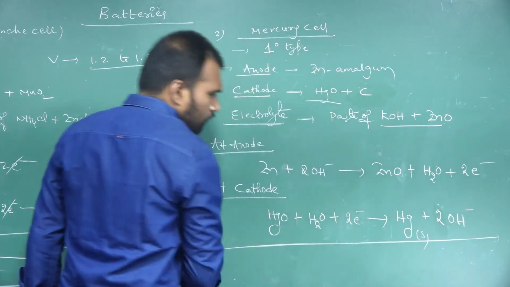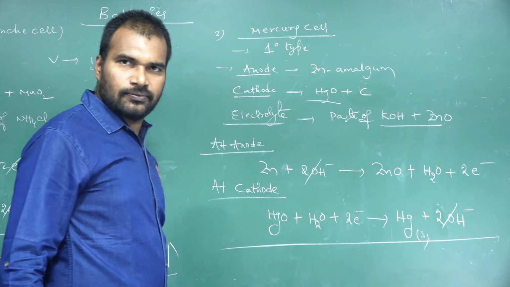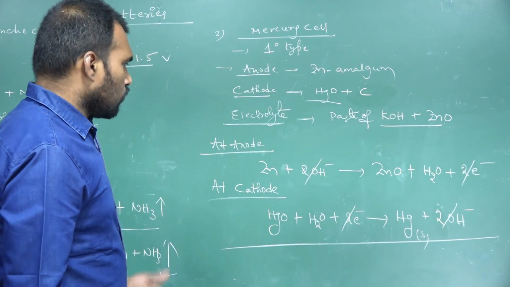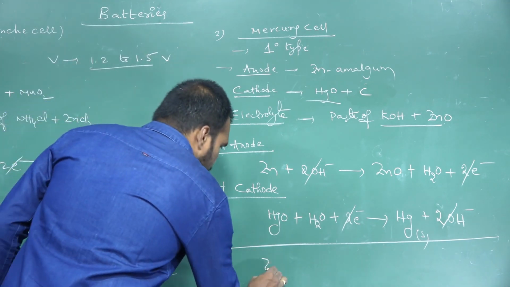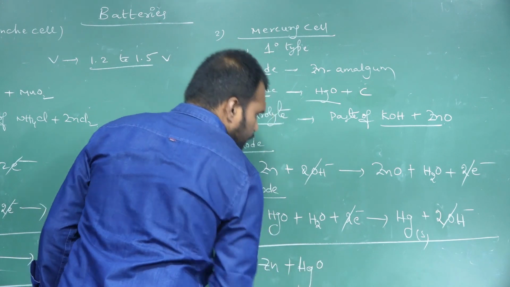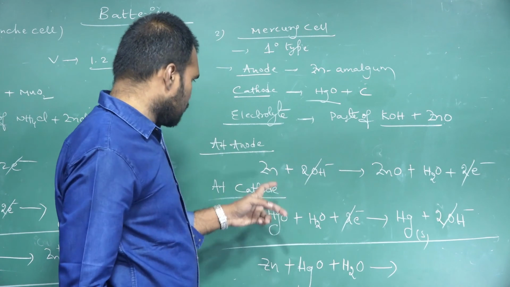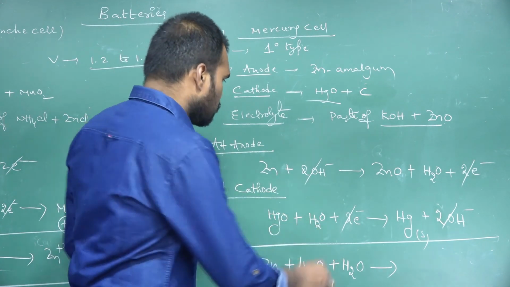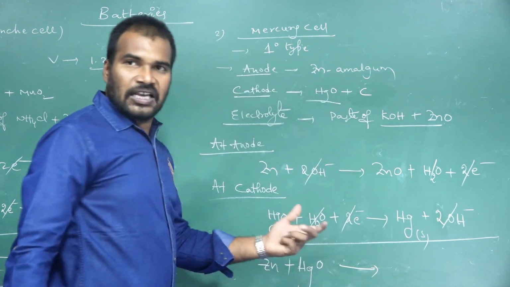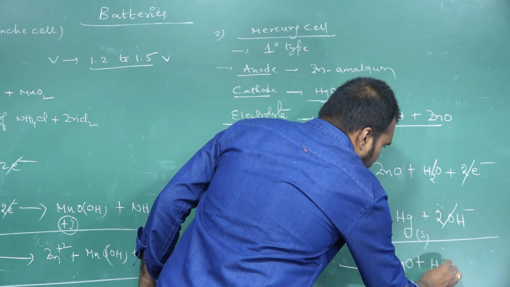And if we add all, in the overall reaction the 2 OH- cancel, and the 2 electrons will cancel. So what is remaining? Zinc and HgO plus H2O, and H2O cancels. So zinc plus HgO gives rise to zinc oxide plus Hg.